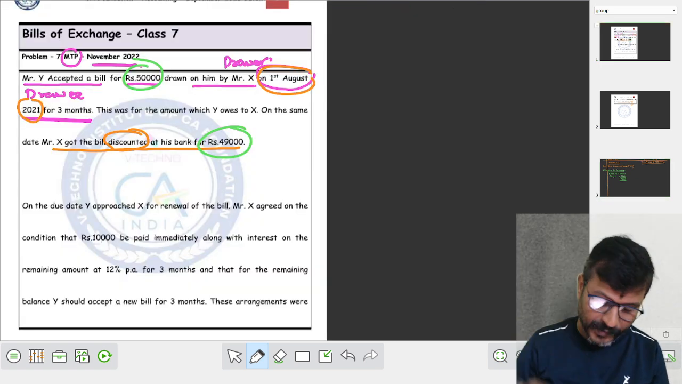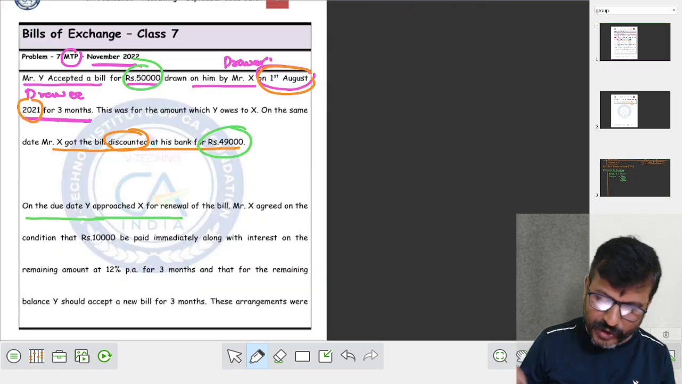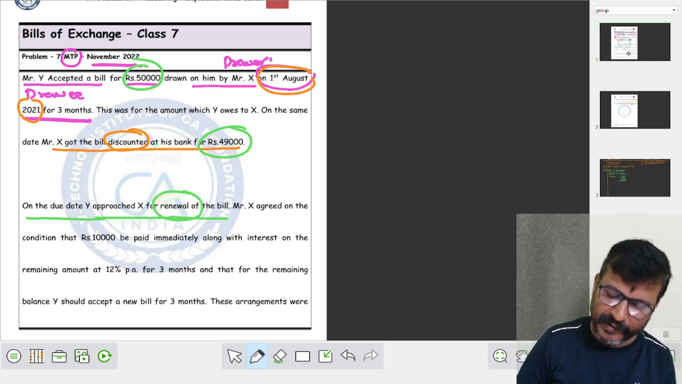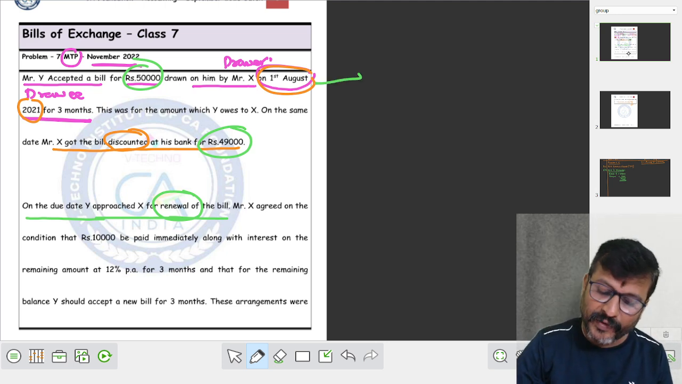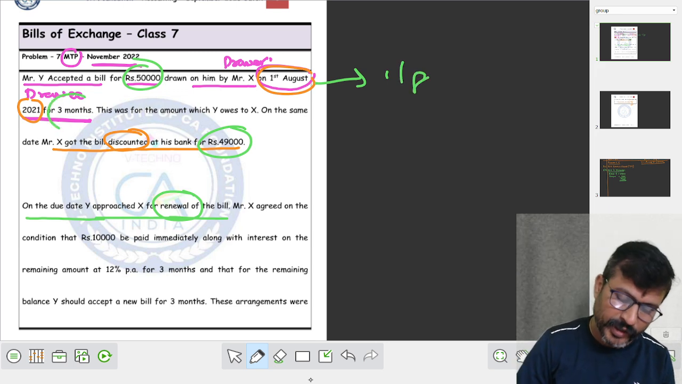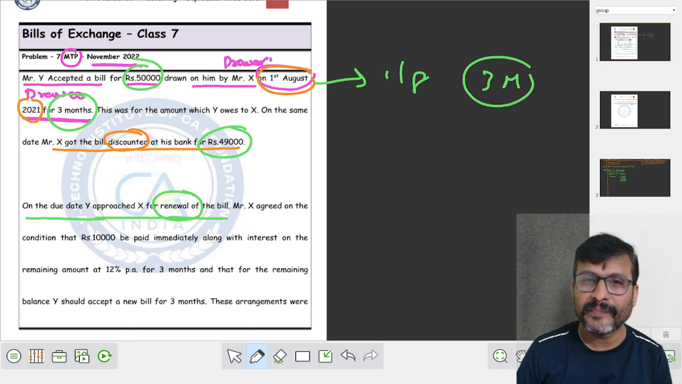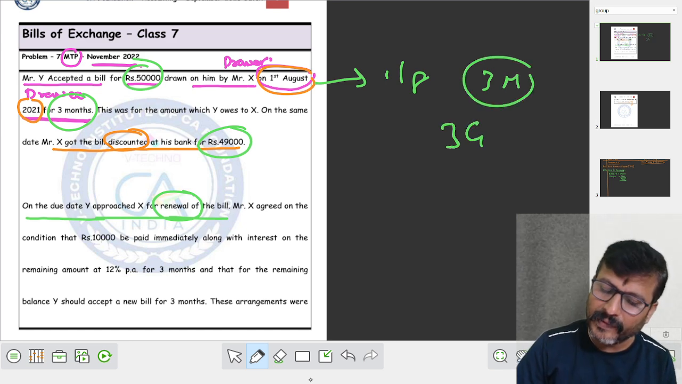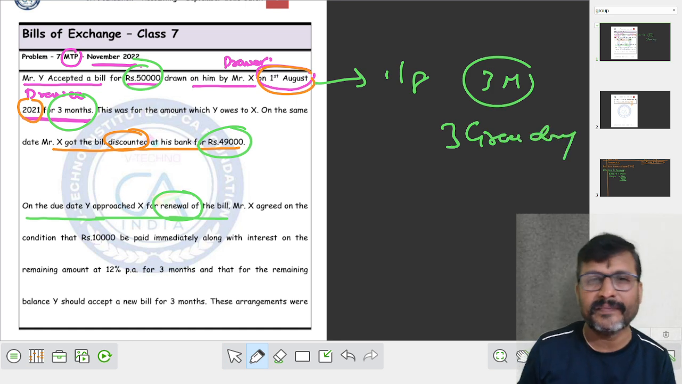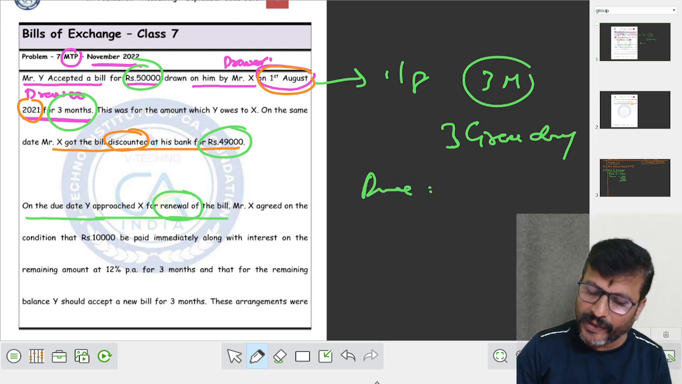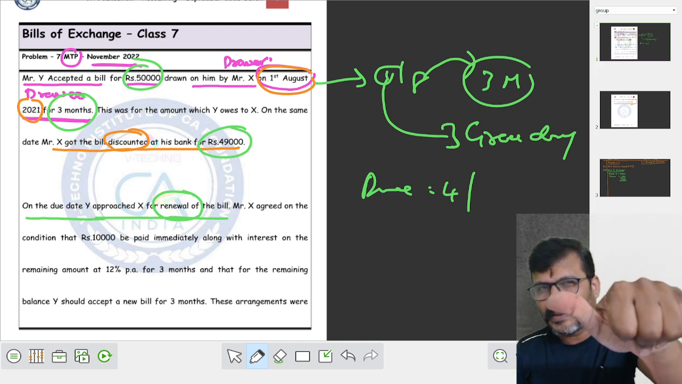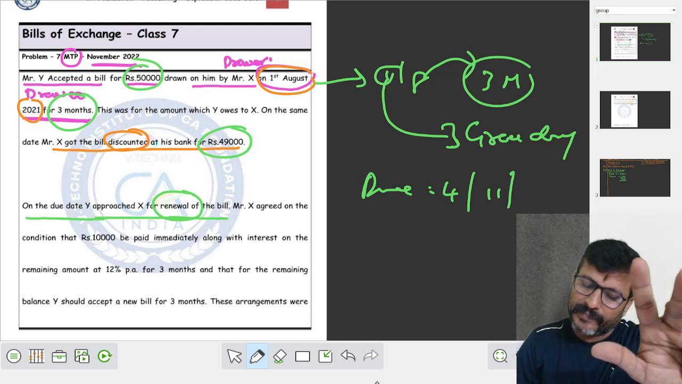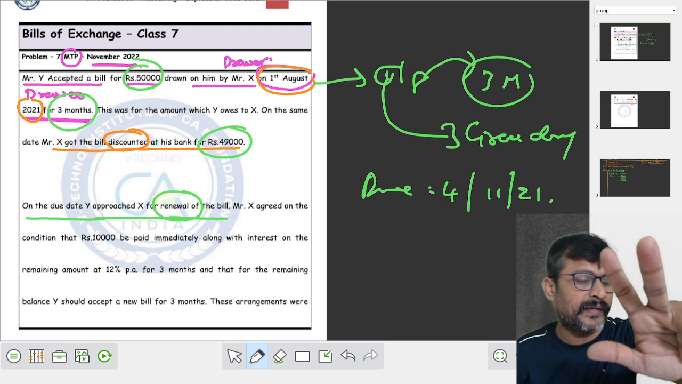Okay, see the next para. On the due date, Y approached X for the renewal of the bill. When is the due date? Date of the bill is 1st August. Duration is 3 months. How many grace days? We have to add 3 grace days. Now your due date will be what? For first, add 3 days, it comes to 4th. For August you add 3 months. After August, September, October, November. 1st November 2021. Am I right?